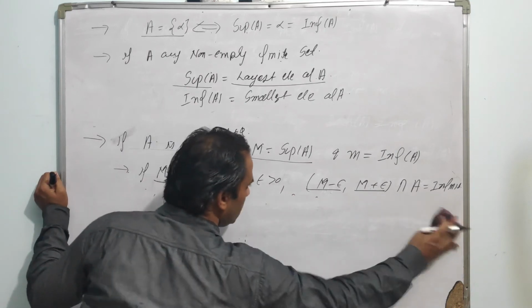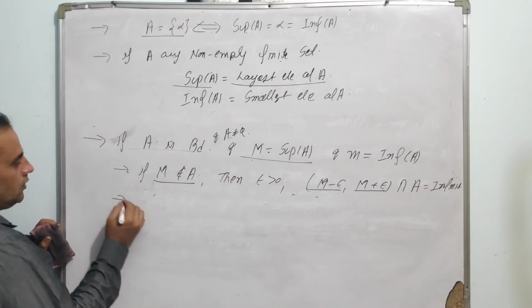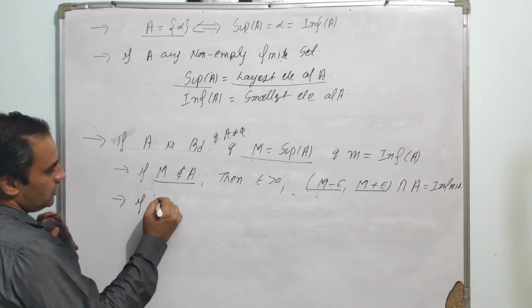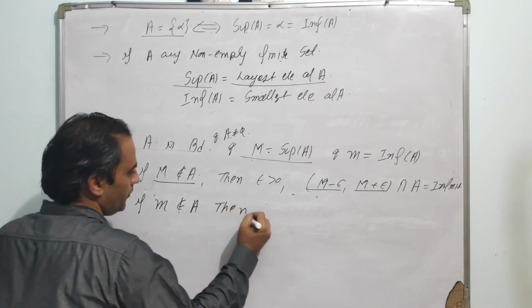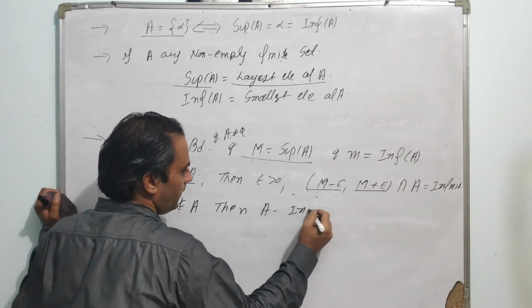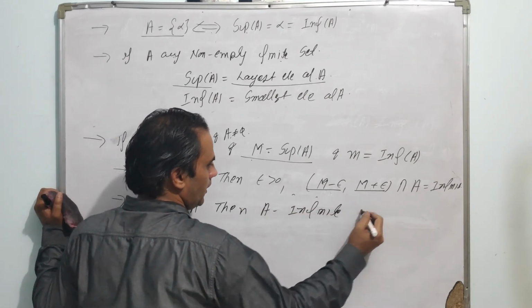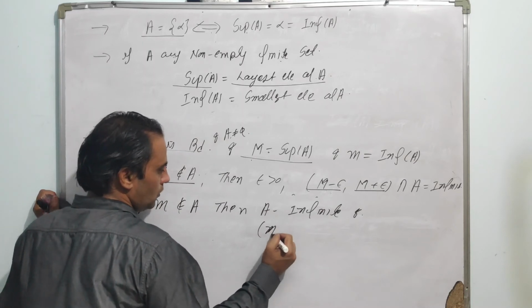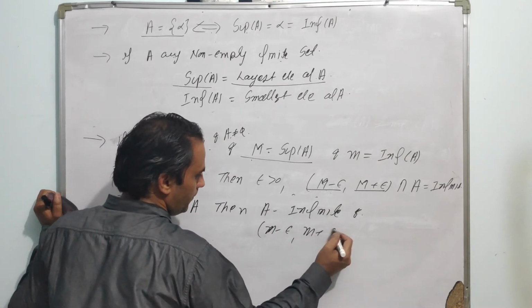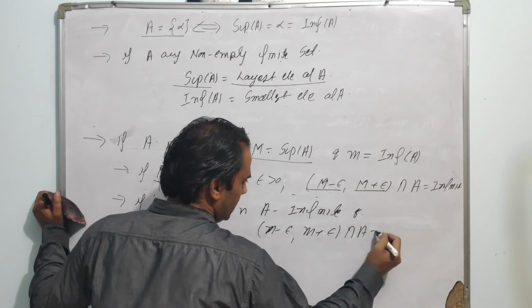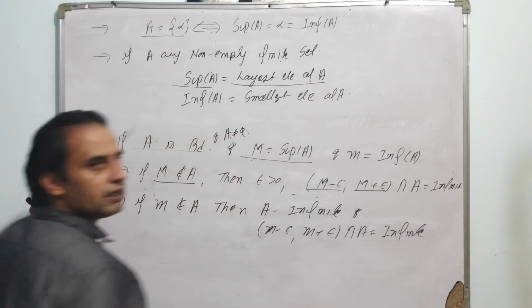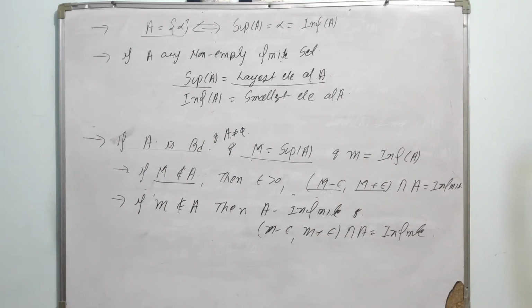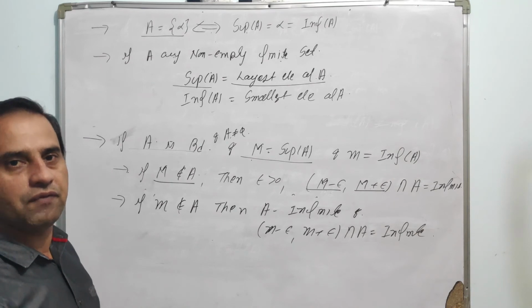Similarly for infimum, if small m does not belong to A, then A must be infinite, and the intersection of the interval (m minus epsilon, m plus epsilon) with A is also infinite. Again, by definition we can prove this. So these are some of the properties with respect to the supremum and infimum of a set.